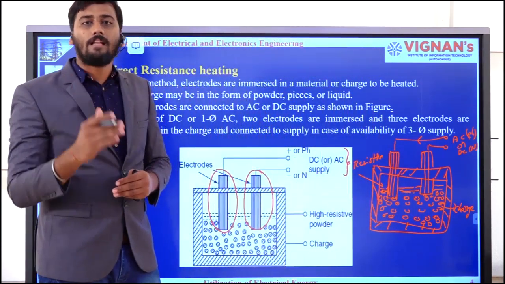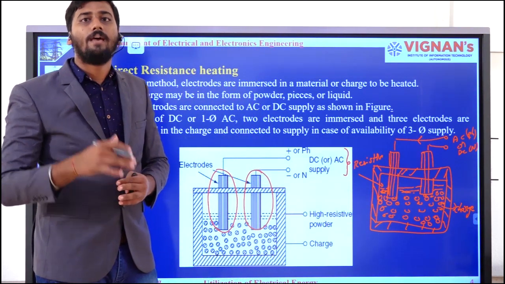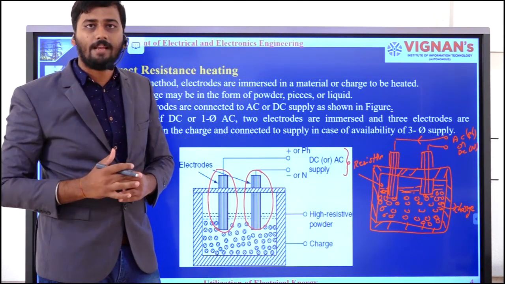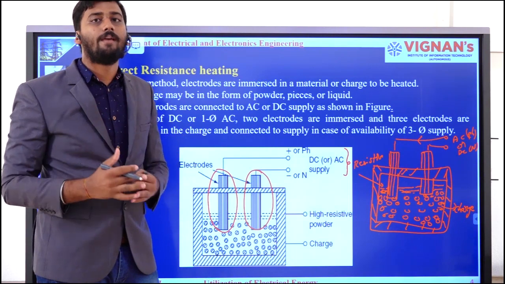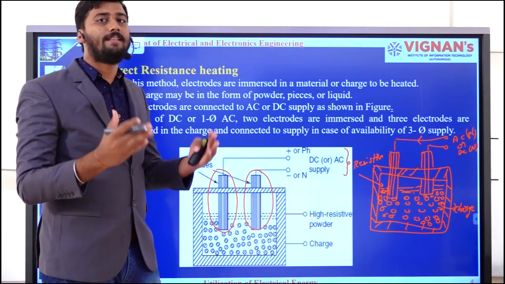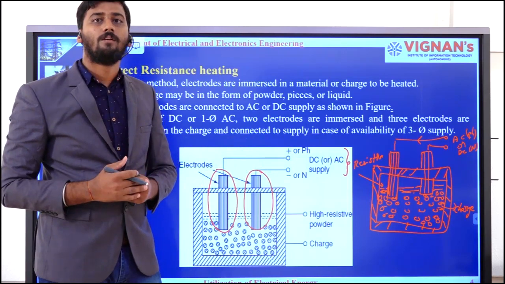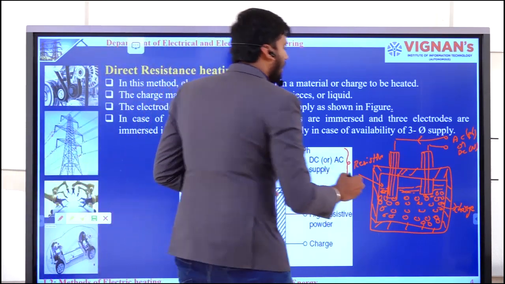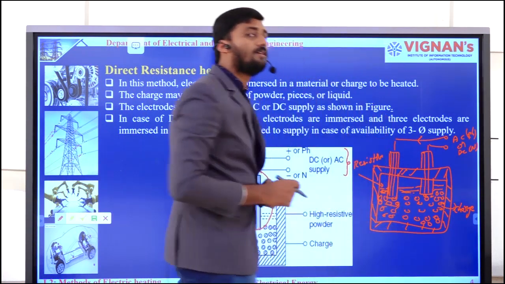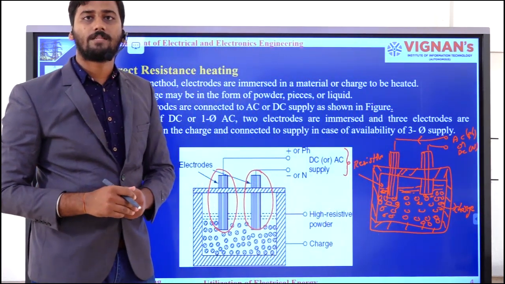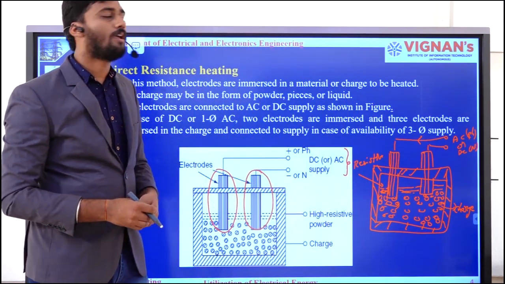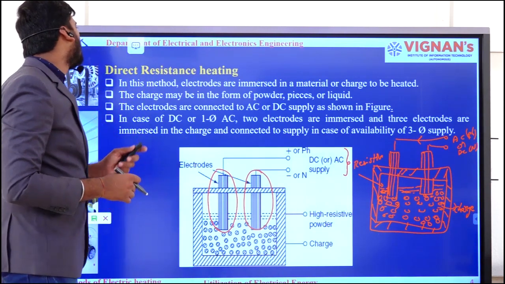Once the current is flowing through the charge, the heat energy will be released in the material itself. In this way I heat the material which I want to heat. By simply allowing the current to flow through this charge, I can heat that particular substance, the so-called charge. This is about direct heating.